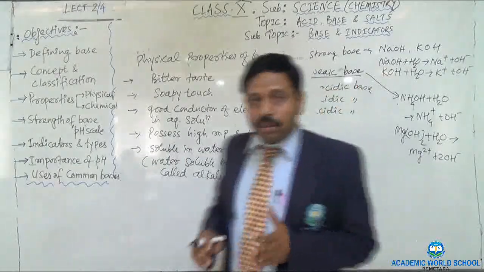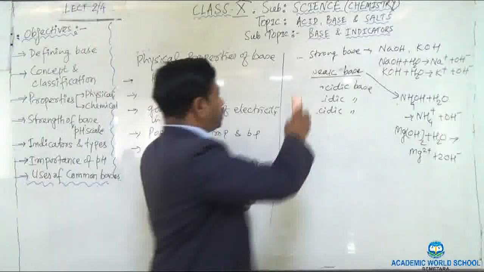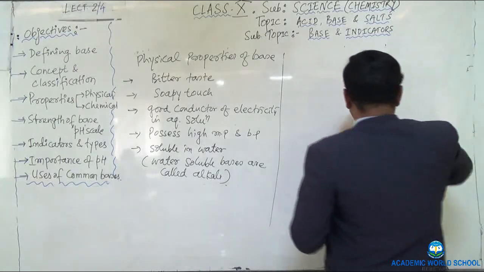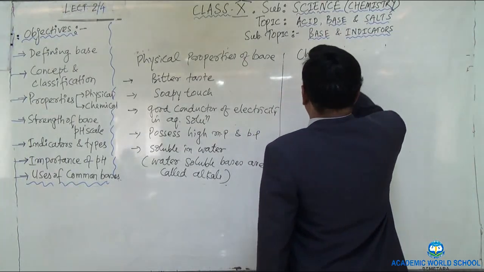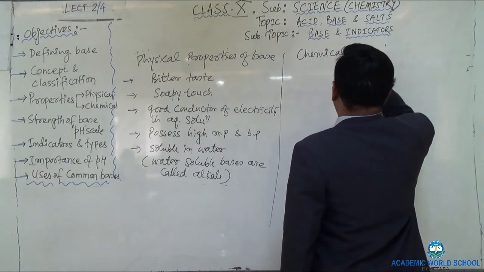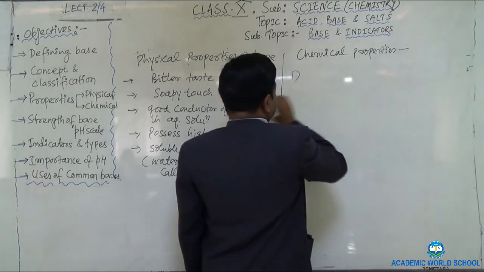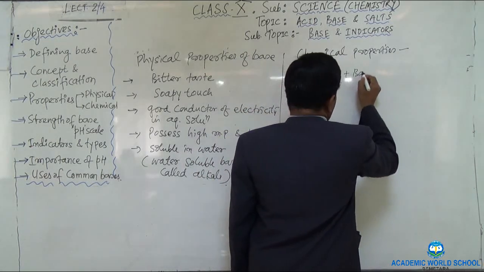Okay? And after the physical properties, now come to know about the chemical properties of the bases. So let me explain the chemical properties of the bases. Okay? Let us start with a metal. When a metal reacts with a base, what will form?